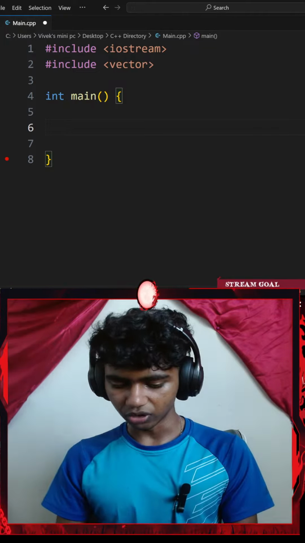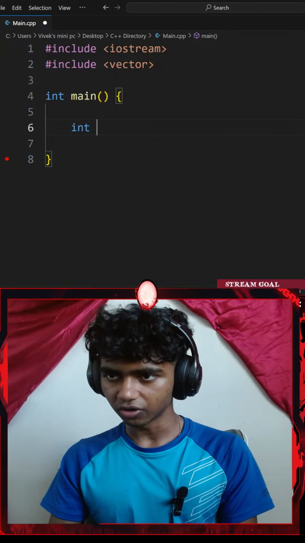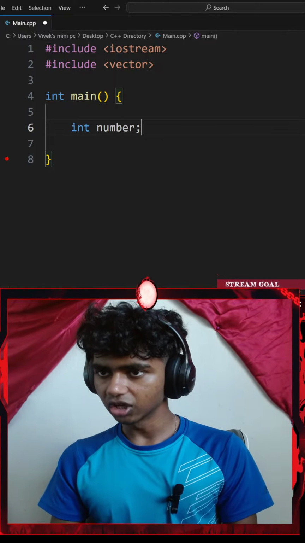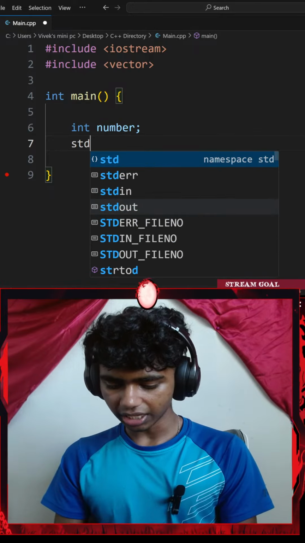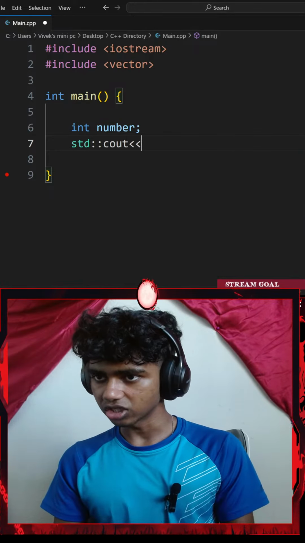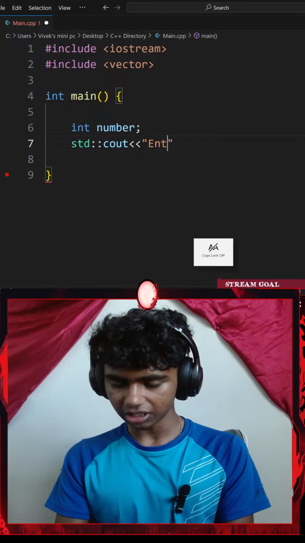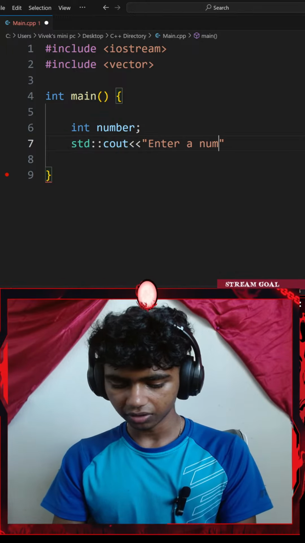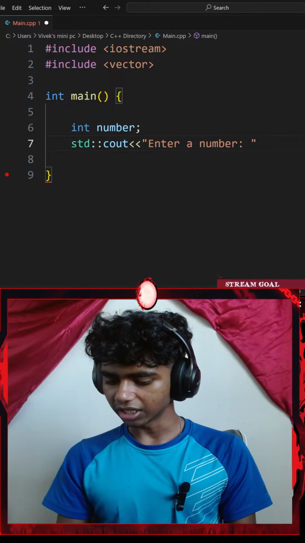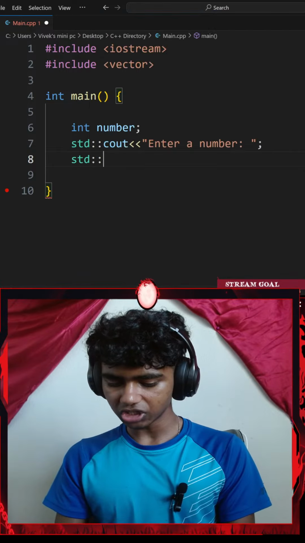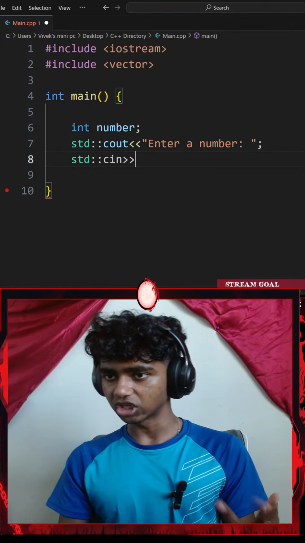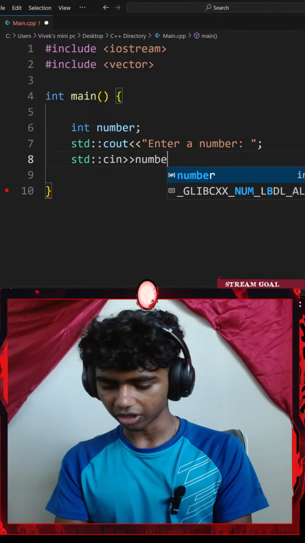Honestly, I could try it both ways, so I'll go with an integer number variable. Then I'll go with a semicolon and then add a standard console output with an insertion operator. This is going to be saying something like enter a number. Okay, and then I'll end that with a semicolon, and then I'll go with another standard console input, this time with an extraction operator of my number variable.